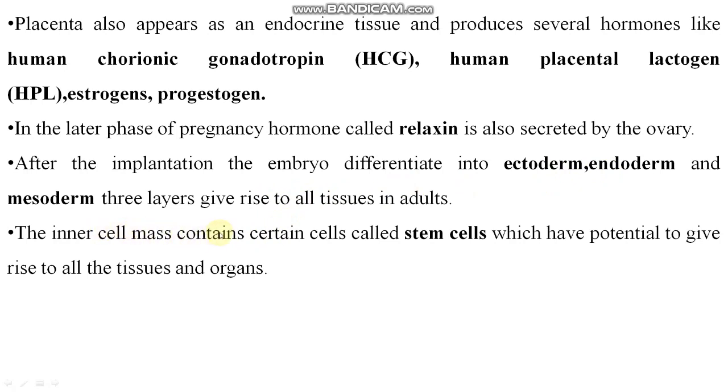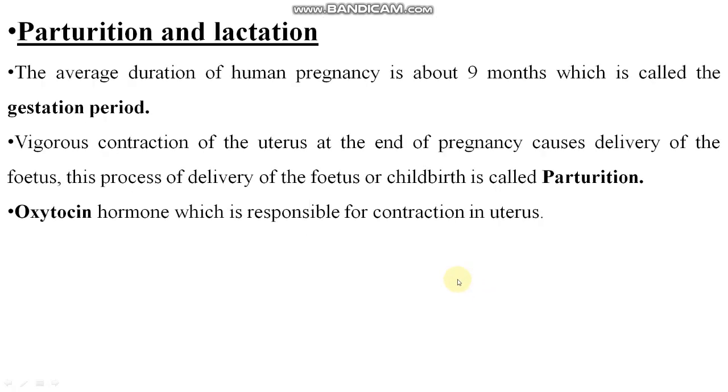So the inner cell mass cells are called stem cells. Stem cells are those cells which have the potential to give rise to all new tissues and organs. Right? Stem cells are found in the umbilical cord of the embryo or developing fetus. Stem cell conservation is done nowadays. Right? So now parturition and lactation.